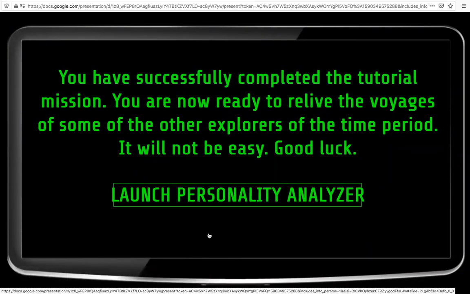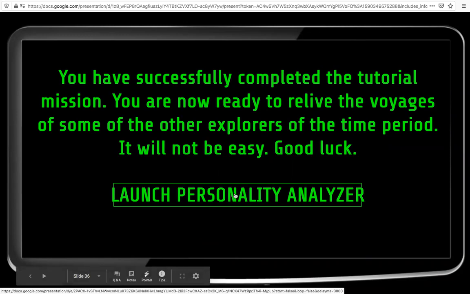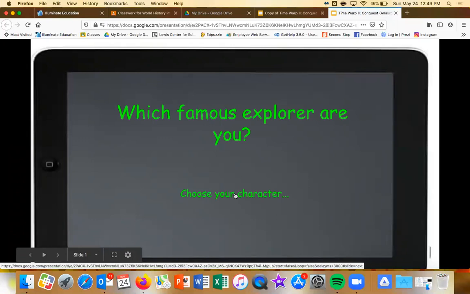When you have reached your goal in this simulation, it'll bring you to this page, launching your personality analyzer. So click on that. This will help you choose your character. It should be a phrase you are very familiar with during this fourth quarter.